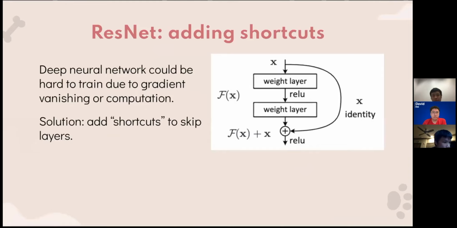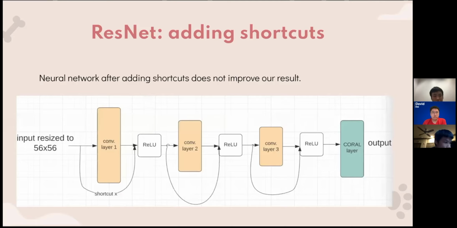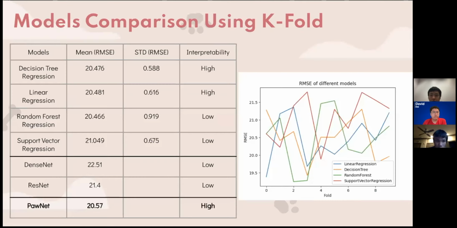Now we try to incorporate the idea of ResNet into our CNN. ResNet improves performance of deep neural networks by adding shortcuts to skip layers. We modify our model by adding such shortcuts, but the result doesn't improve. We believe that the reason is that our model isn't deep enough to see the benefits of ResNet.